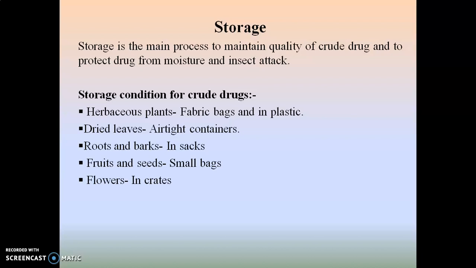If it is a herbaceous plant, fabric bags and plastic bags are used for storage. Dried leaves are kept in airtight containers. Roots and barks are packed in sacks. Fruits and seeds are packed in small bags, while flowers are packed in crates.